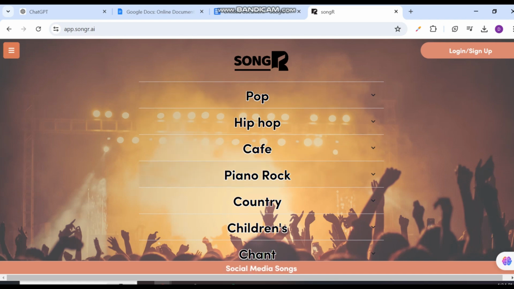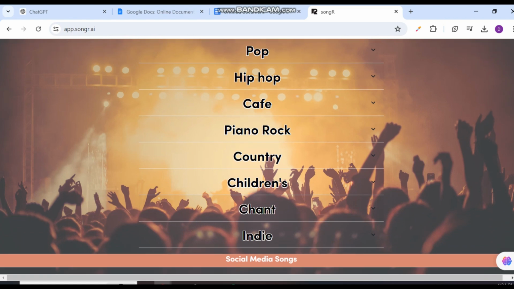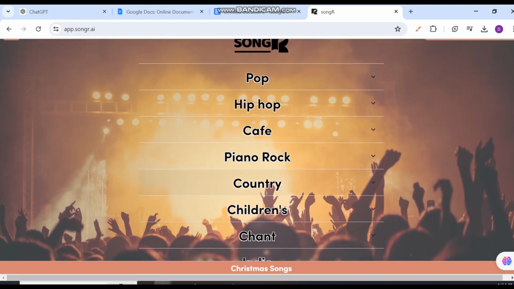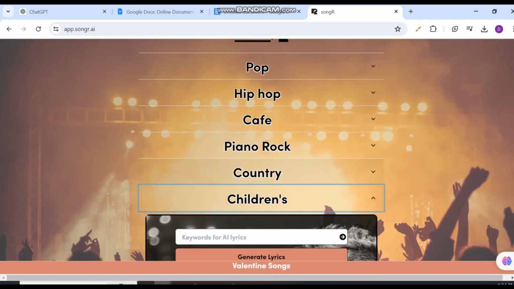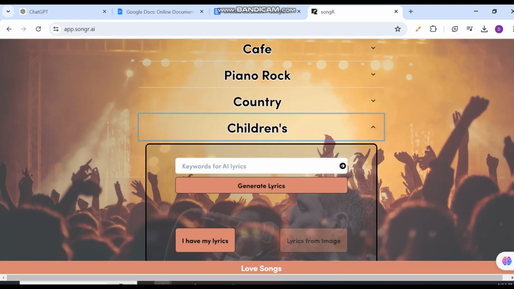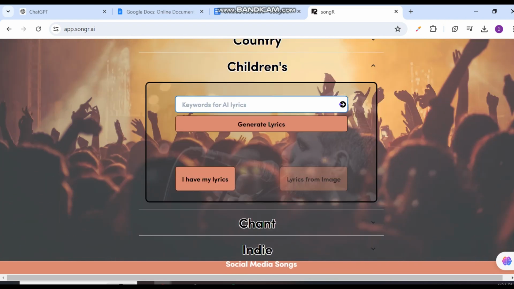So the website is Songhow, and here you can create your song. It's going to give you a beat to your song, create a song for you just from text. So because I'm creating a children's song, I'm going to click on the children menu or the children link, and then